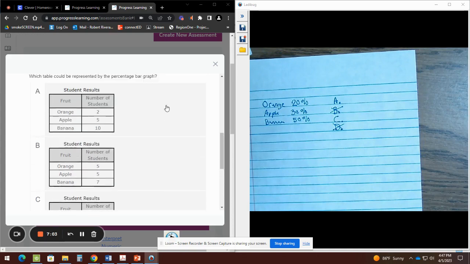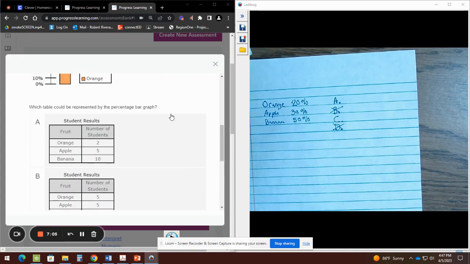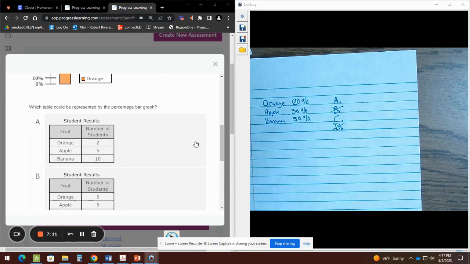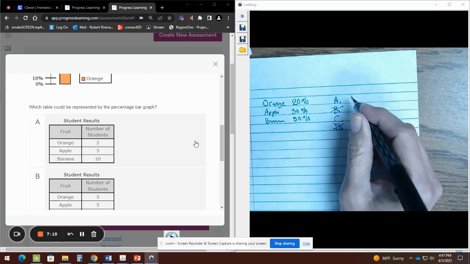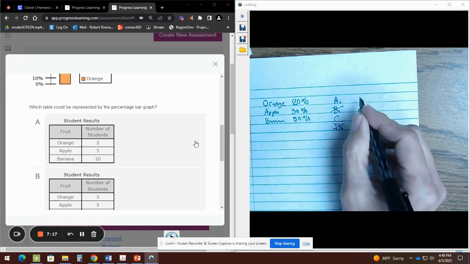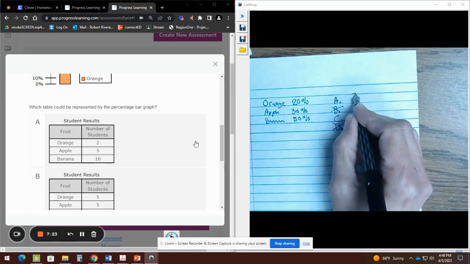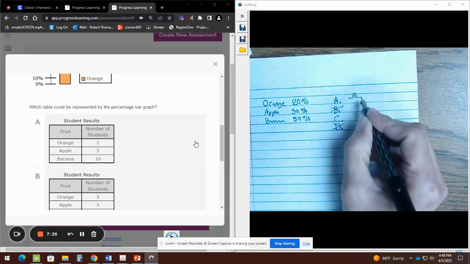So I'm going to go back to my A. And since they want me to get percentages, if you notice all my percentages are here, I'm going to create a fraction so I can change it to a decimal percent. So how do I create a fraction? Well, you first decide what you're going to choose. I have decided to choose the orange. Okay? So the orange will be 2 out of.